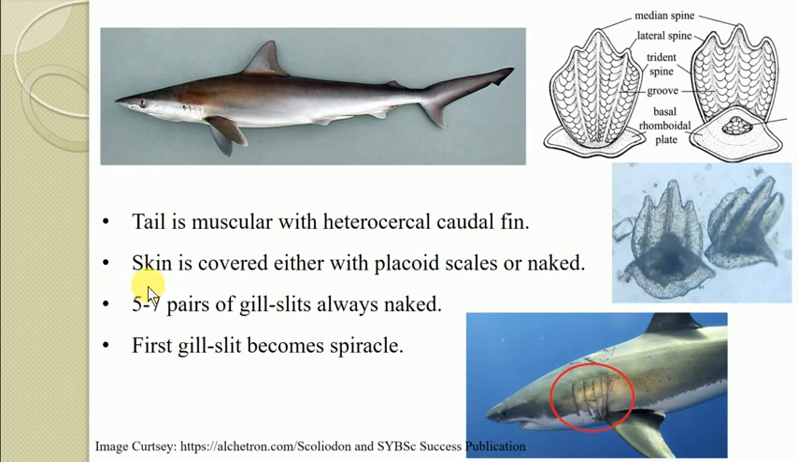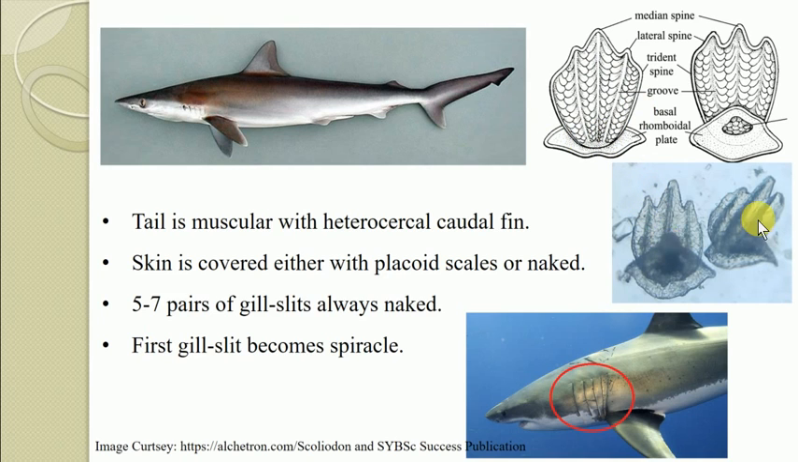Then the next character: the skin of all the chondrichthyes is covered either with placoid scales or it is naked. It means whatever scales form the exoskeletal part of this organism are in the form of placoid scales. So here you can see the structure of the placoid scale. It consists of the trident spine and the basal plate.